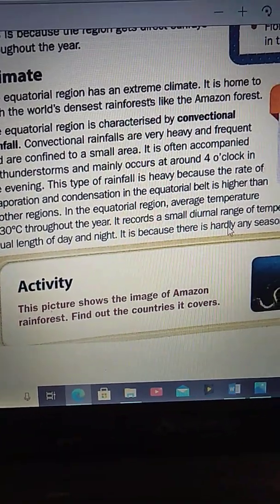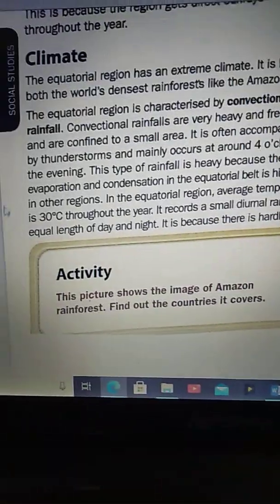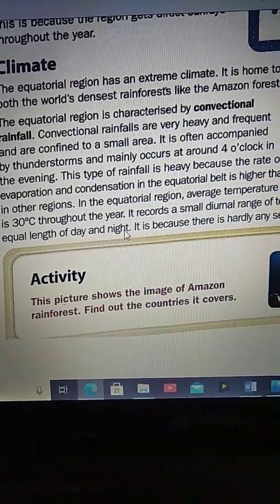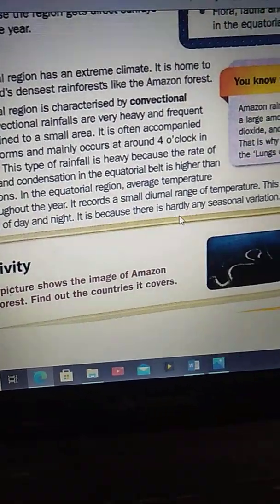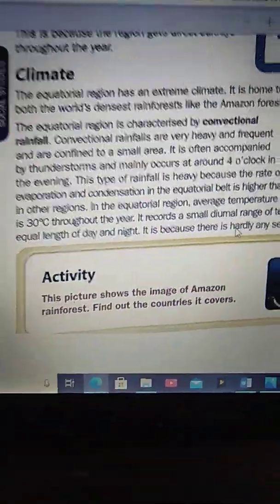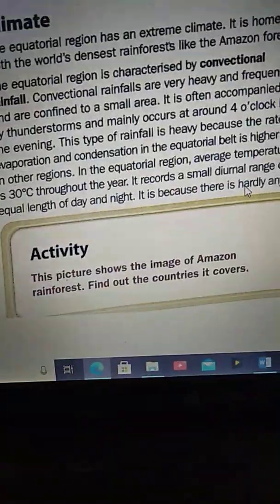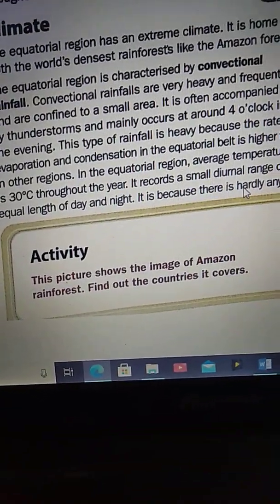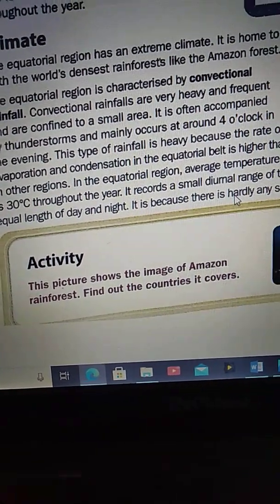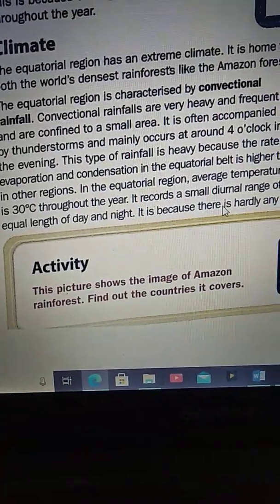It records a small diurnal range of temperature. This region experiences equal length of day and night. It is because there is hardly any seasonal variation. So, this region experiences equal day and night. For us, children, in summers days are longer and nights are shorter, and in winters days are shorter and nights are longer. But this region has equal length of day and night.